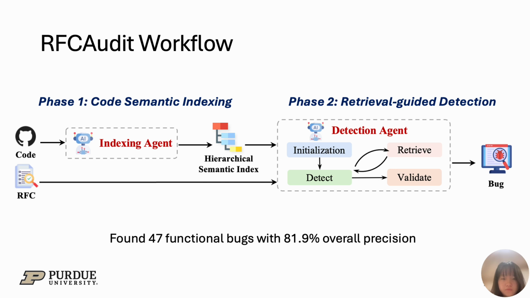Here's an overview of the RFCAudit workflow. It consists of two main phases. In phase 1, the indexing agent builds a hierarchical semantic index of the entire codebase. In phase 2, the detection agent takes semantic properties extracted from the RFC and iteratively retrieves, examines, and validates code segments against the RFC properties to identify inconsistencies. Using this workflow, RFCAudit uncovered 47 functional bugs across 6 real-world protocol implementations, with an overall precision of 81.9%.